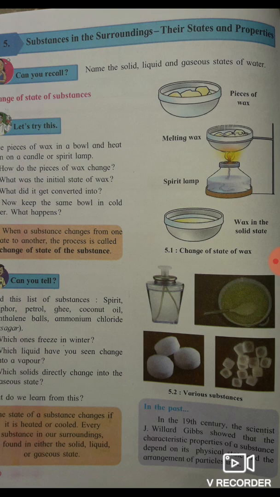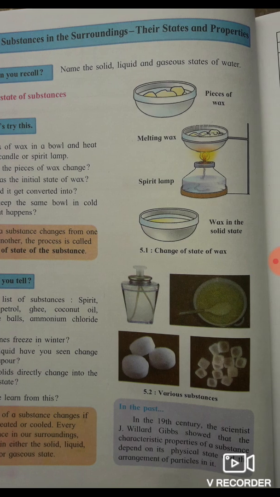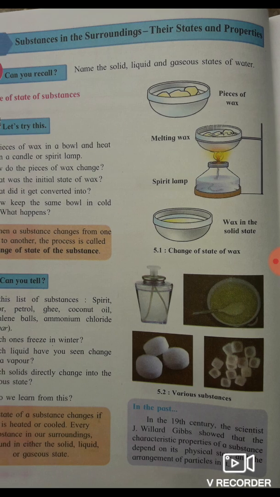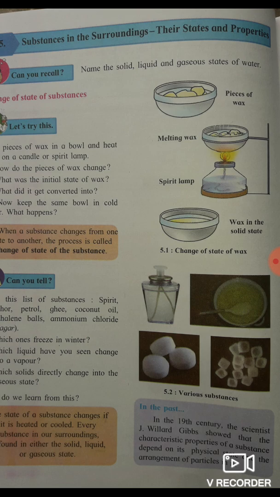Okay, student. Then see here given some information in the past. In the 19th century, the scientist J. Willard Gibbs showed that the characteristic properties of substances depend on its physical state and the arrangement of particles in it. It is shown by scientist Willard Gibbs.